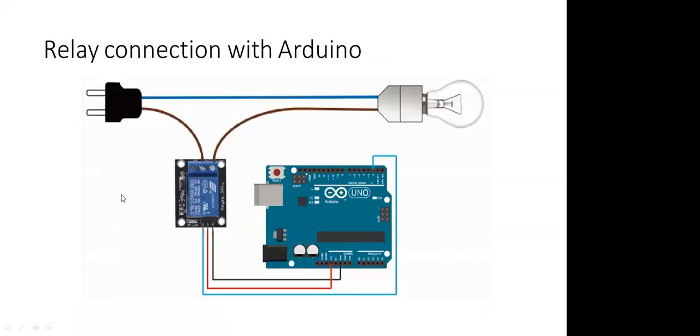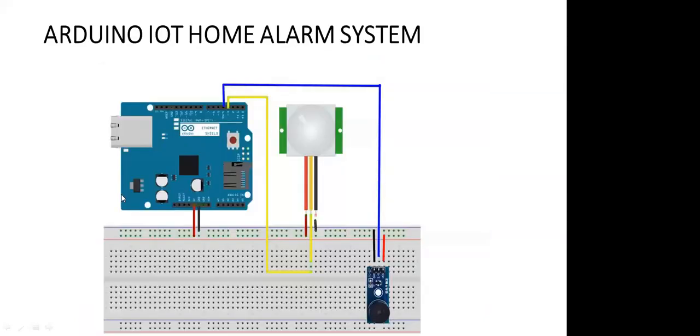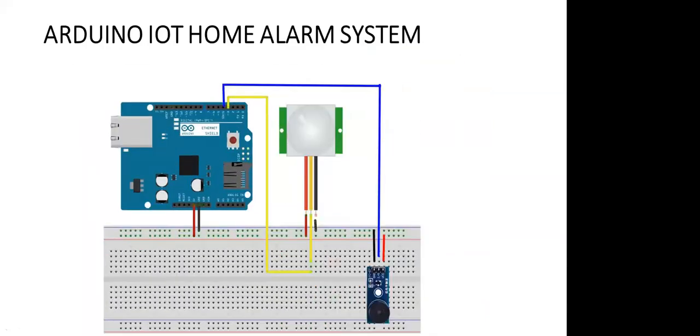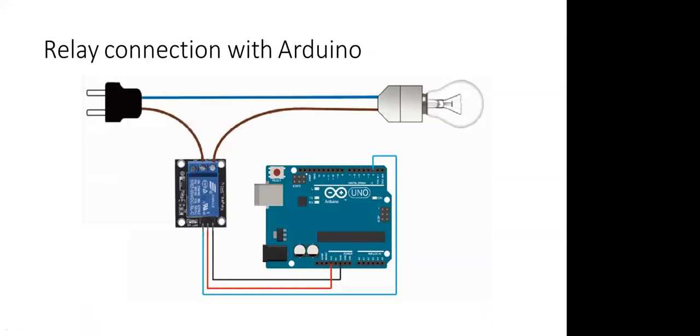After doing this, we can send data. Yes, so how can you control an AC appliance? If you want to control an AC appliance with this Wi-Fi module, how can you do it? You can make the connection like this, and connect a relay module like this. You can connect your Wi-Fi module with this, and at the output we have connected the LED. But now you have to connect a relay module for controlling an AC appliance. That relay module is available in the market at a cost of approximately 80 to 100 rupees, and you will be able to control your appliance with its help.